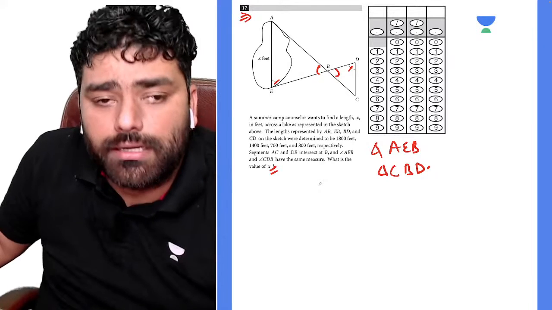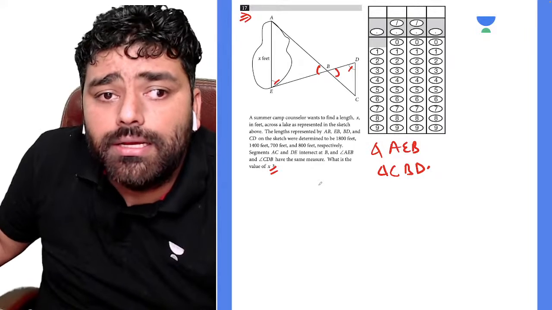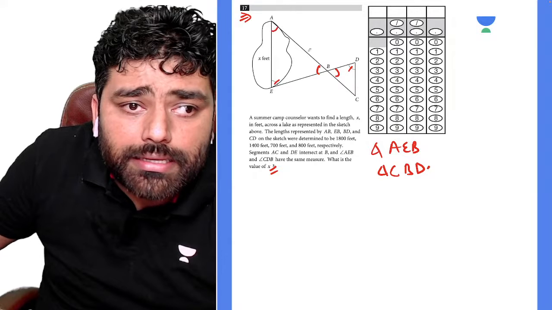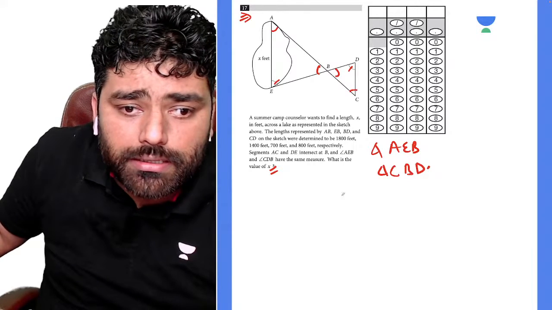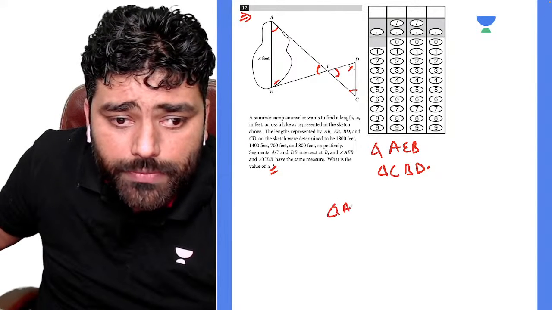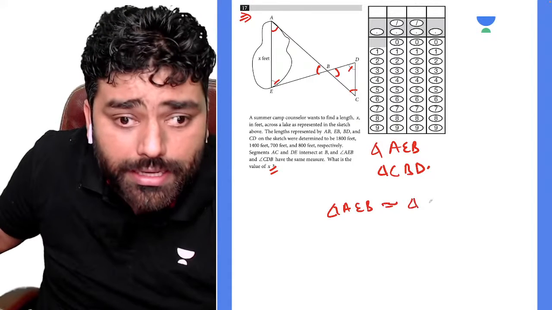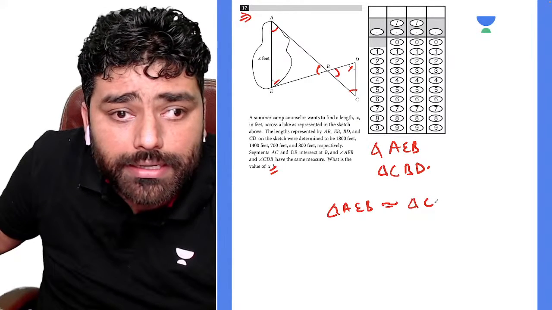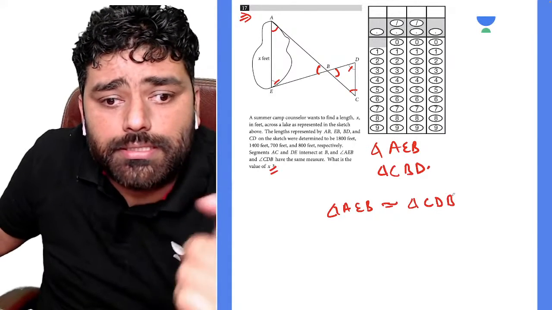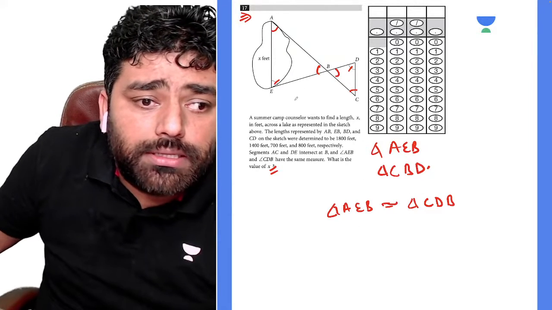If there are two similar triangles, the corresponding sides will be proportional. So you need to check that angle A is the same as angle C, right? Let me write down clearly which are similar. Angle A and angle C, angle E and angle D, and this is B. Correct? So their corresponding sides will be proportional.